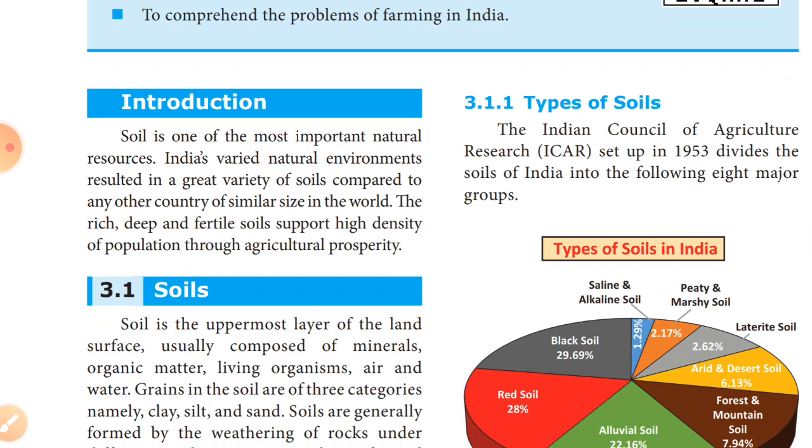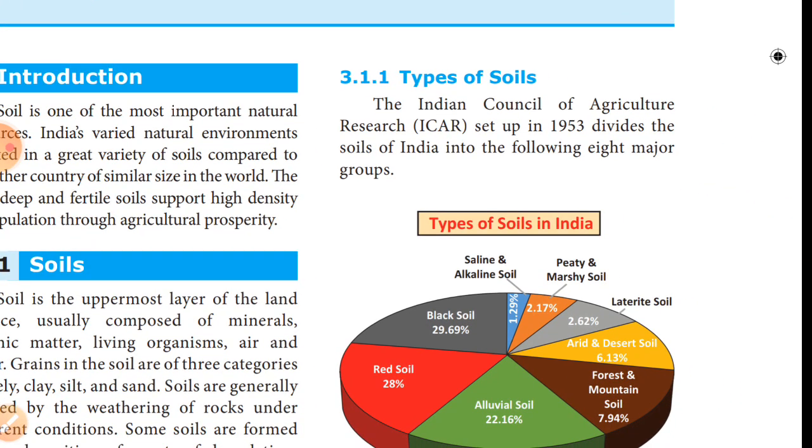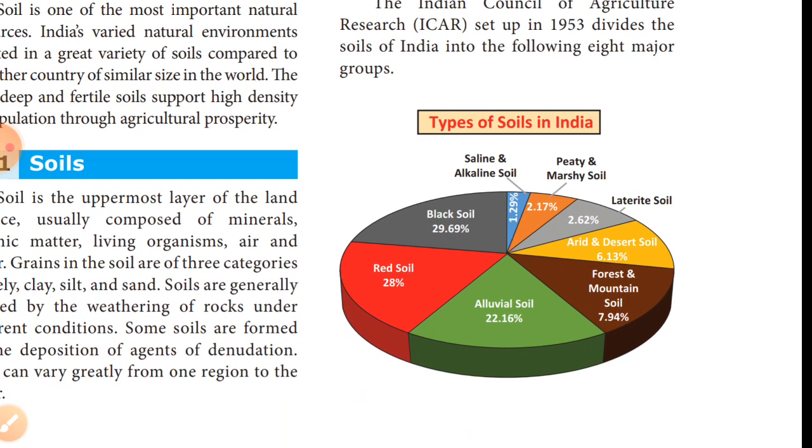The definition of soil is the uppermost layer of the land surface, usually composed of minerals, organic matter, living organisms, air and water. Then the types of soil: they divided the soil in 1953, the Indian Council of Agricultural Research, ICAR. So, how much percentage of each soil is found throughout India?